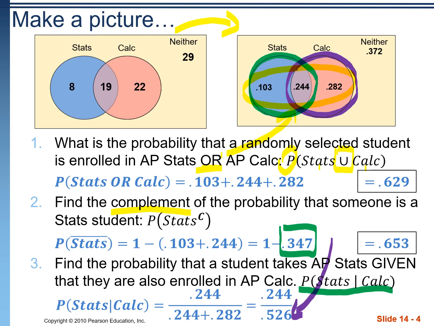That's those two numbers added together. Now, of the 52.6% in AP Calc, this is the section that are also in AP Stats. So we just make a proportion, a fraction, with that overlap section, 0.244, out of the total people in AP Calc, 0.464.